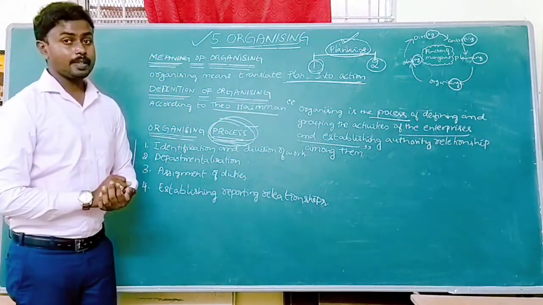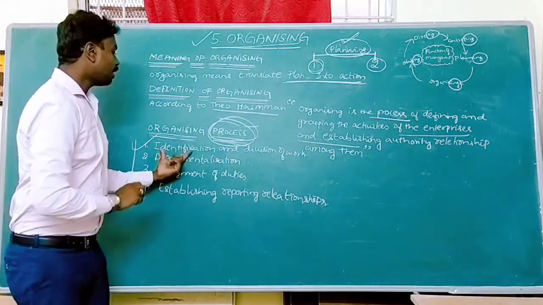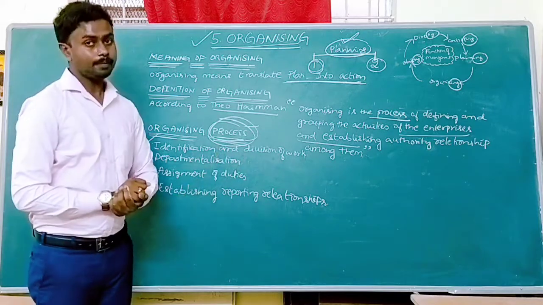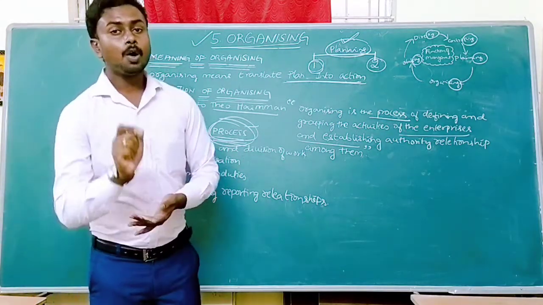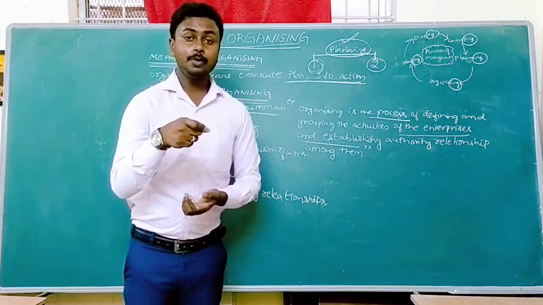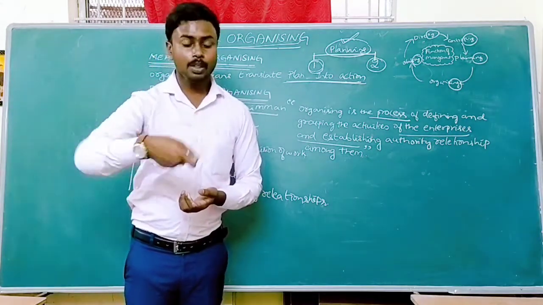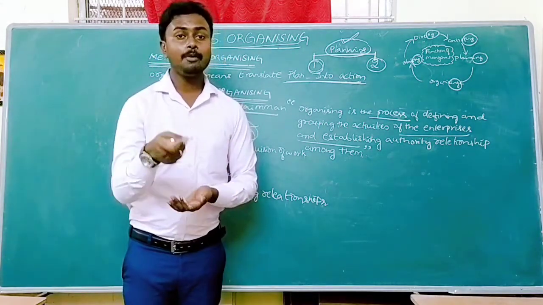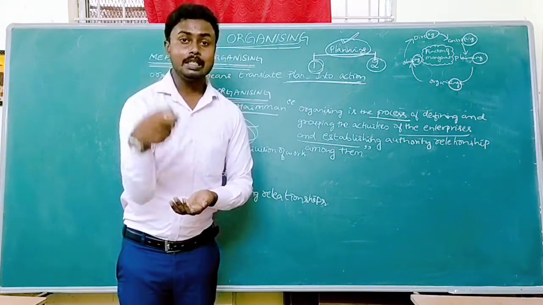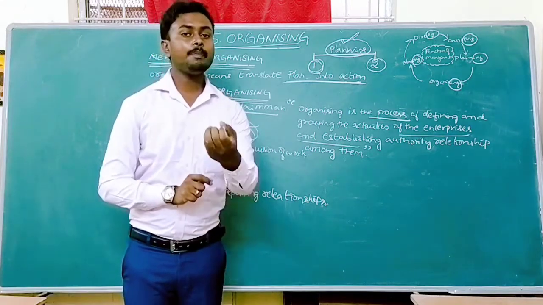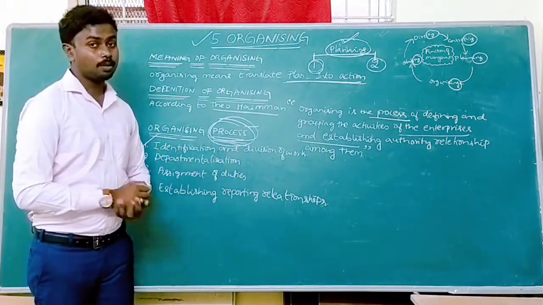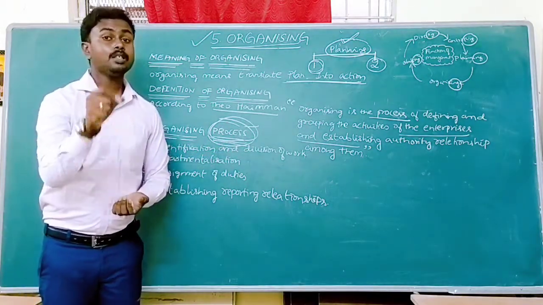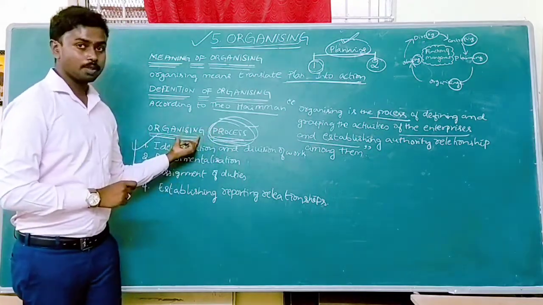Let us discuss one by one. First one, identification and division of work. I already explained in the second chapter, according to the division of work principle, we have to divide the work among different people. We have to make it very easy work in an organization. This is the first step in the organizing process.